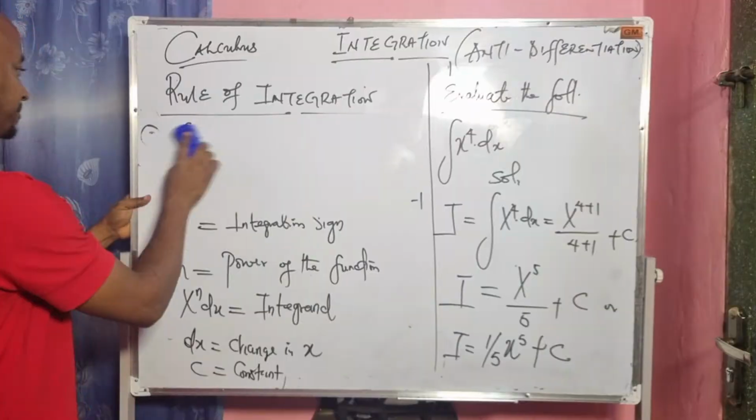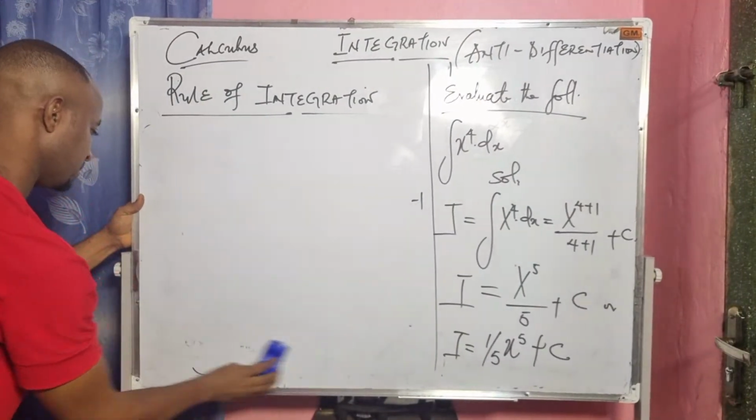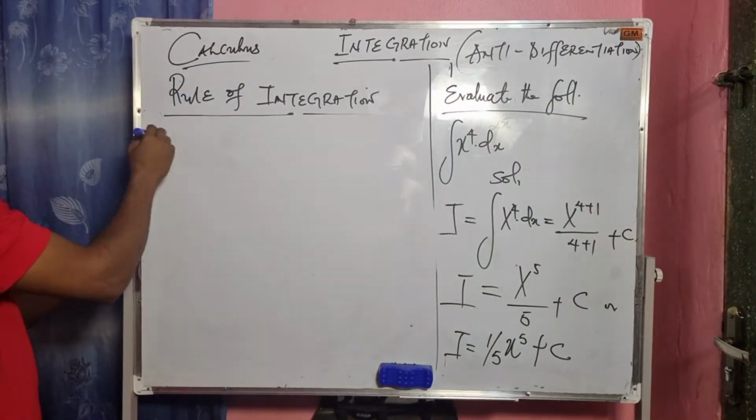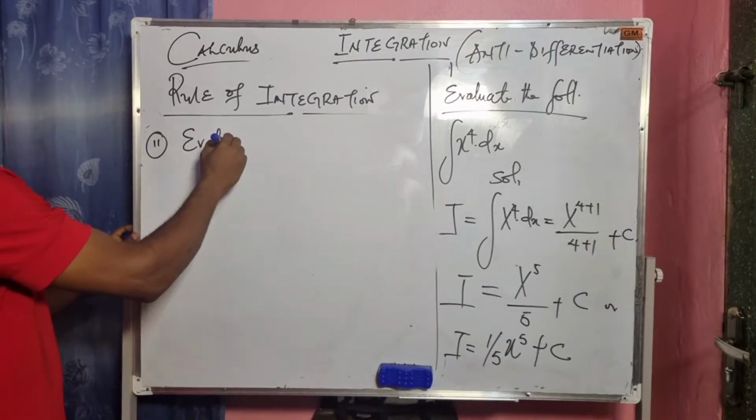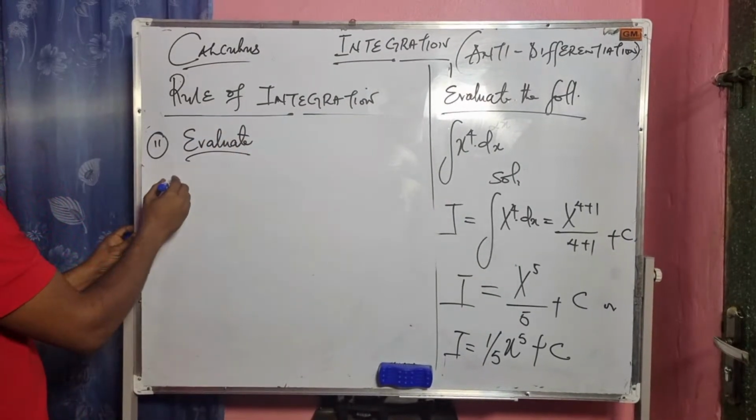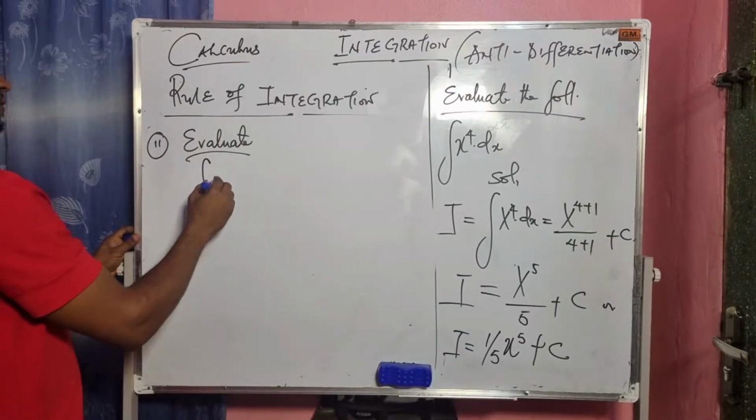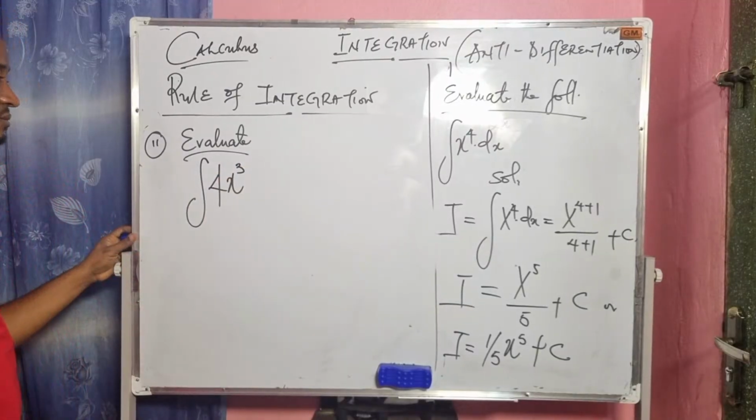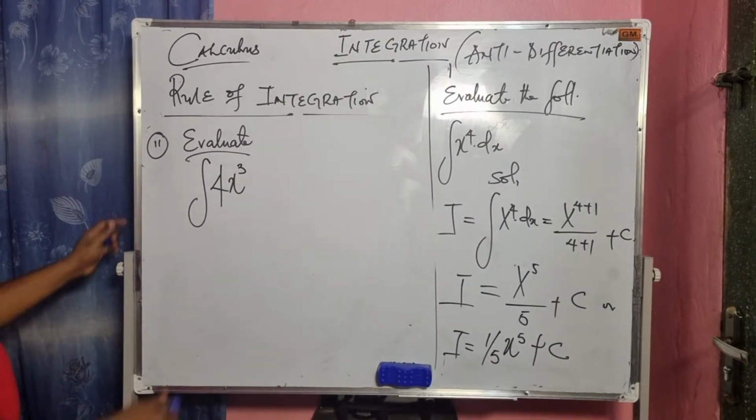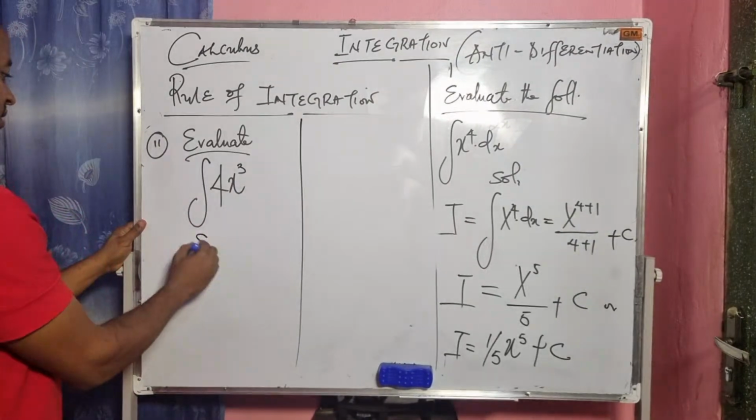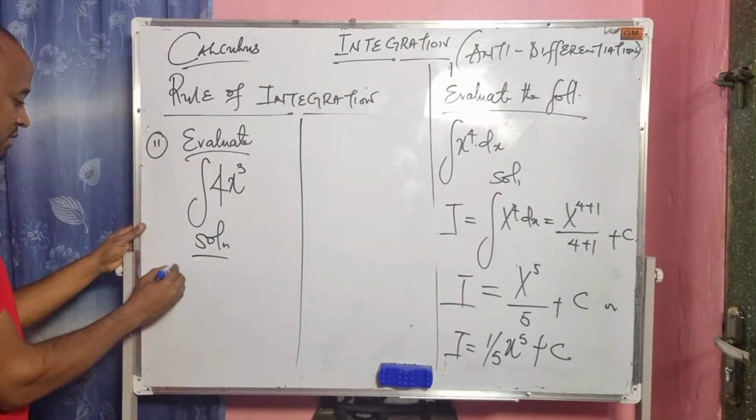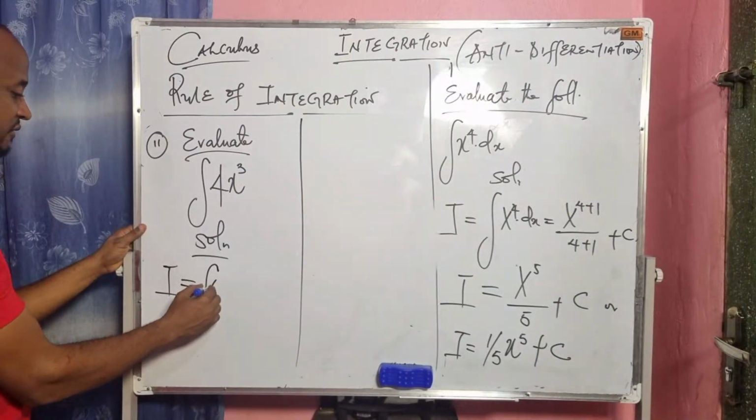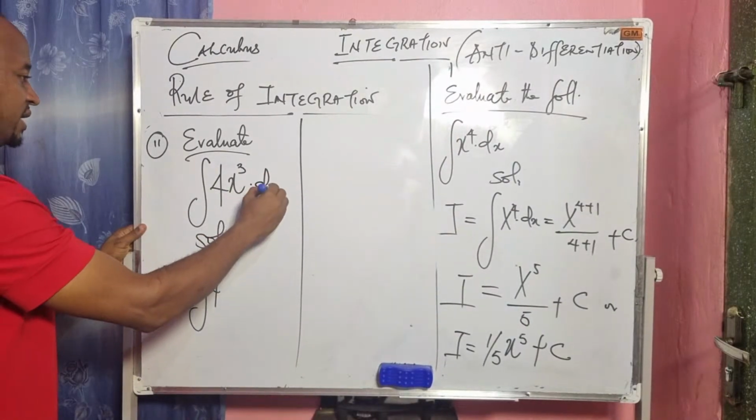Let's see another example. If I have this, we are asked to evaluate the integral of 4x to the power of 3. 4x to the power of 3. Solution to this, let's integrate this. Solution, our integration equals integral of 4. Sorry, this should be in x.